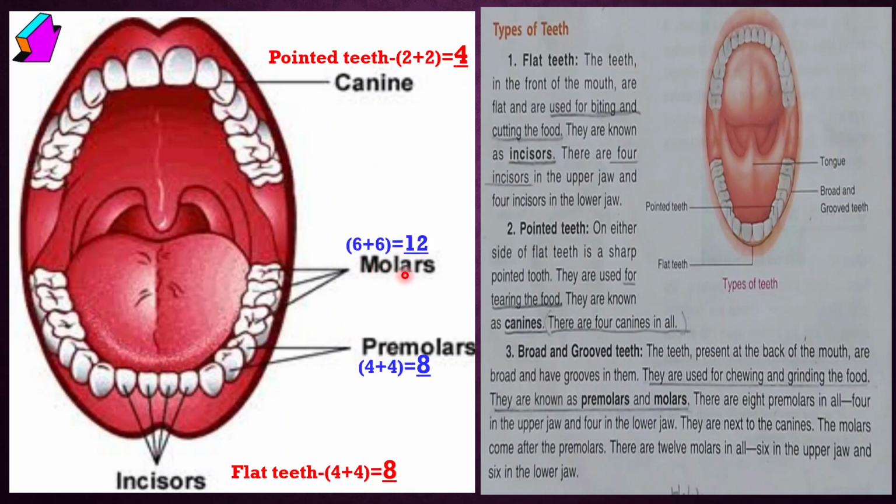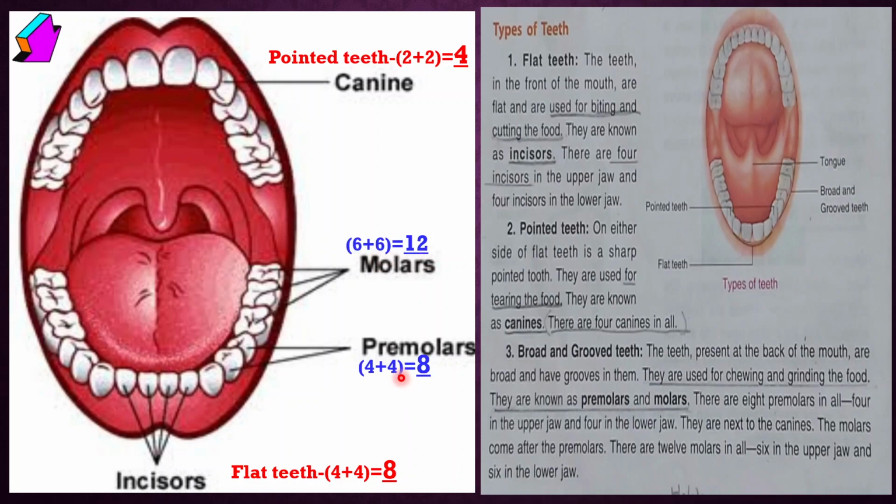There are two types, molars and premolars. Okay, so count the molars. Molars are at the back of your mouth, in the jaw: 1, 2, 3 here and 1, 2, 3 on the right and left side, so the lower jaw has 6 and the upper jaw has 1, 2, 3 here and 1, 2, 3 here, so lower and upper jaw, 6 plus 6, 12 molars are present.